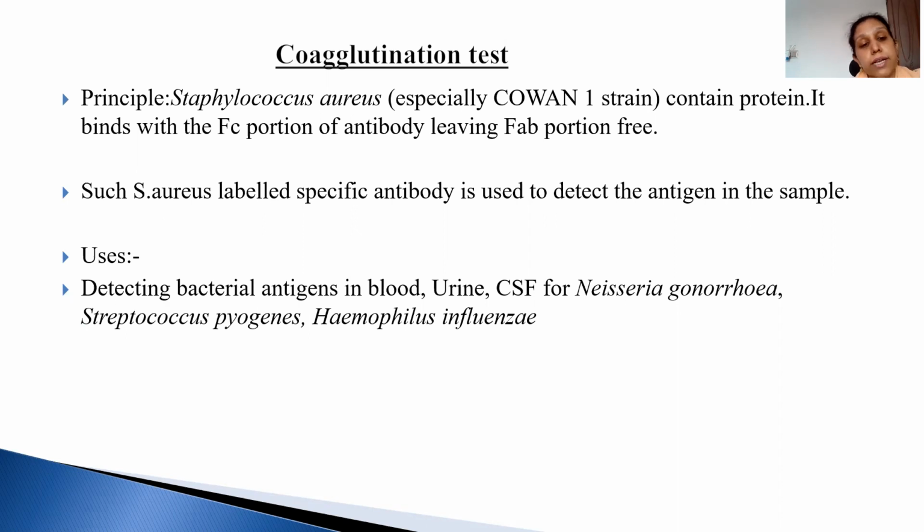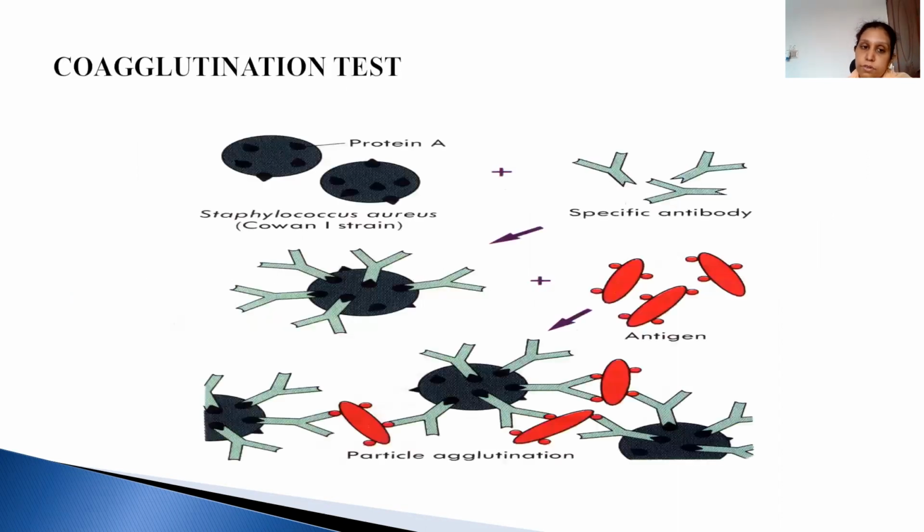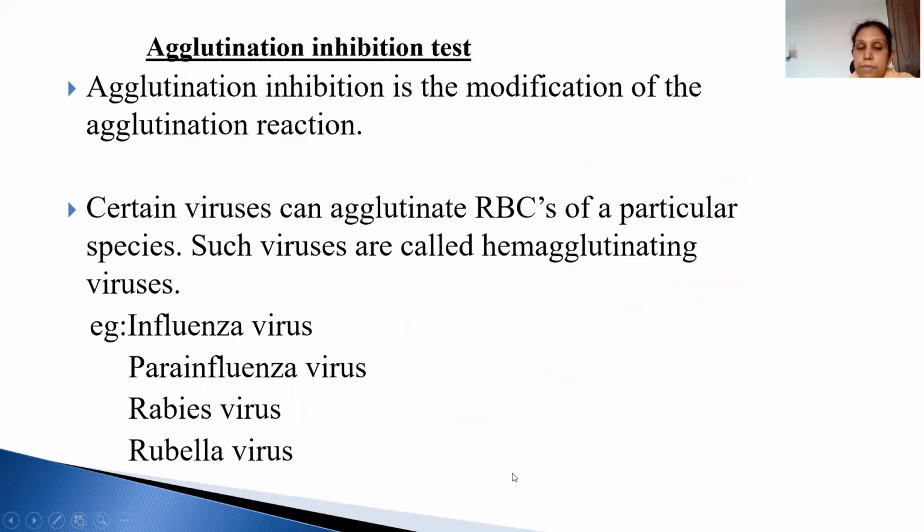That protein binds with Fc and the Fab portion is free, so many antigens can bind and create an agglutination. This is used for detection of antigen in blood, urine and CSF, for Neisseria gonorrhoeae, Streptococcus pyogenes and Haemophilus influenzae. Staphylococcus aureus has protein A in its wall, and we add an antibody. The antibody's Fc portion, the stem portion, gets bound, and then we add the antigen and there is particle agglutination. This is what is happening.